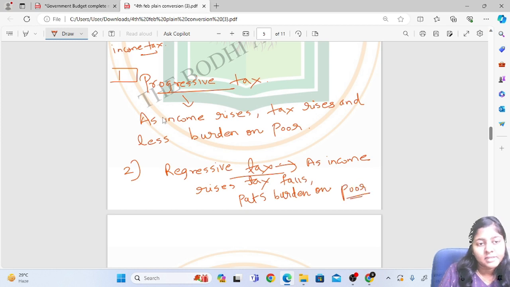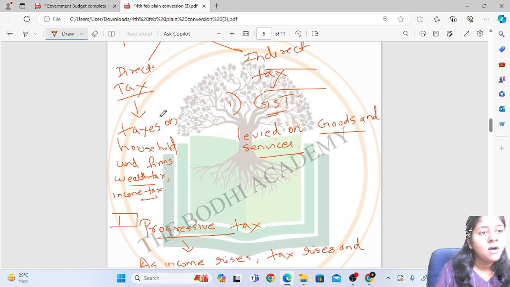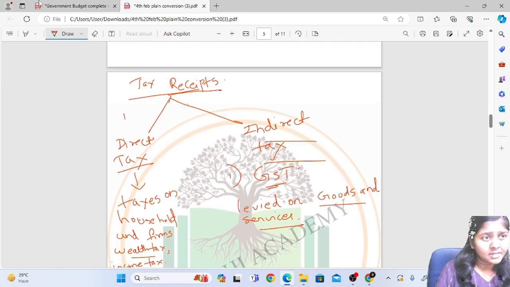So this is called regressive tax. As income rises, tax falls, and this puts a burden on poor people. So these are basically your tax receipts.